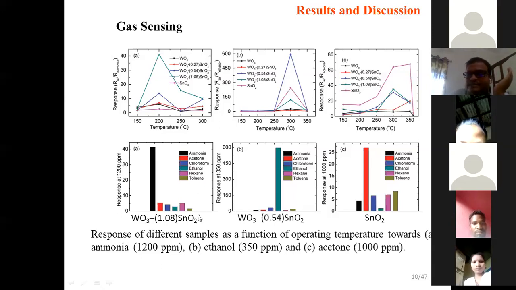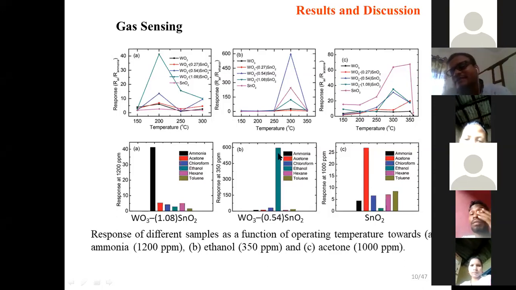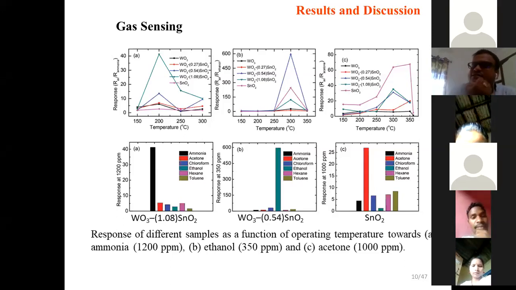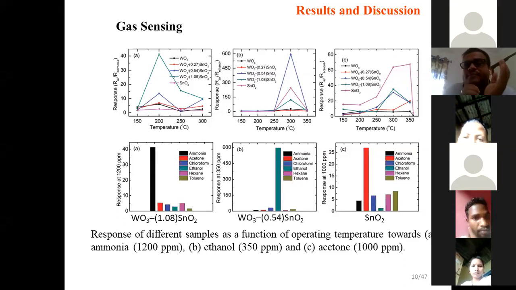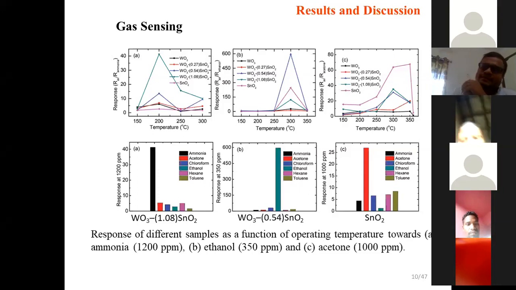You can see from the selectivity also that the high amount of tin precursor composite was highly selective for ammonia, the moderate amount of tin precursor composite was highly selective for ethanol, and only tin oxide was highly selective for acetone. Now, this shows that the high concentration of tin precursor responds towards ammonia, and the others towards ethanol and acetone. If we present it without science, it will not be acceptable.